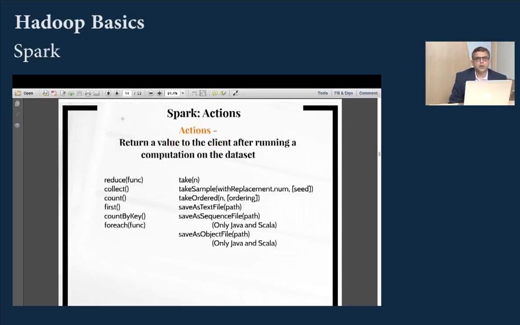What are actions? When a transformation takes an RDD, it gives out another RDD, but when it comes to actions, actions will basically return a value, something like count. So count will take an RDD and give the element count of that particular RDD. So actions are basically what give you that final output, or actions, their return type is a value, not another RDD. So these are the two types of operations possible on RDD. So RDD is an array. You can perform a transformation and create another array, for example, or you can perform an action on an array. So count will be an action. So that's RDD.